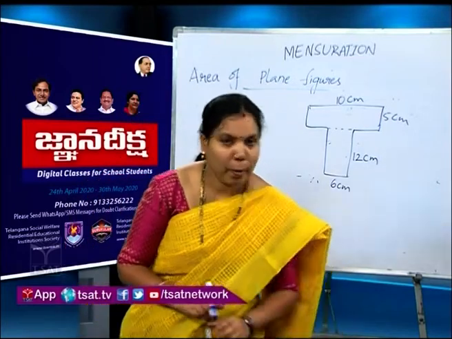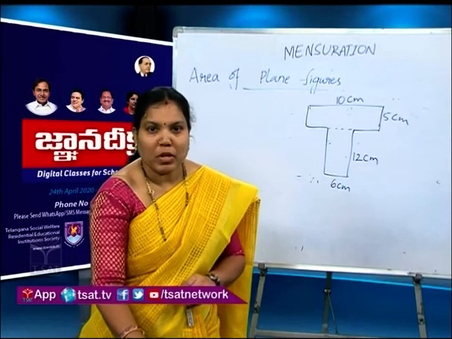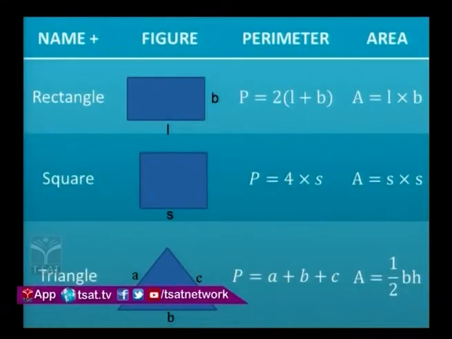Children, look at the slide. Today we learnt about perimeter and area of plane figures. Perimeter of a rectangle is 2 into (L plus B) and area is LB.